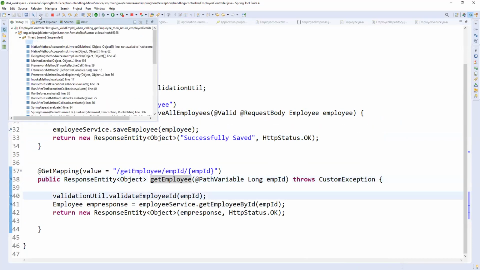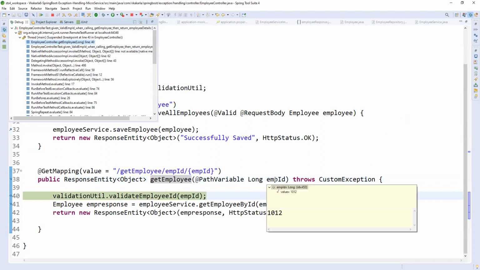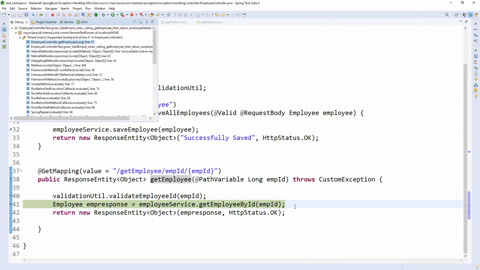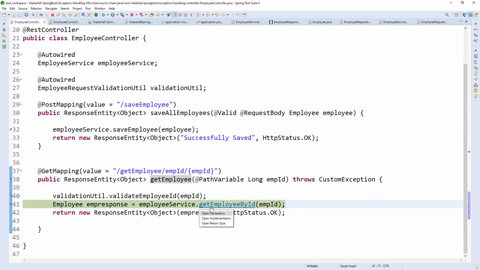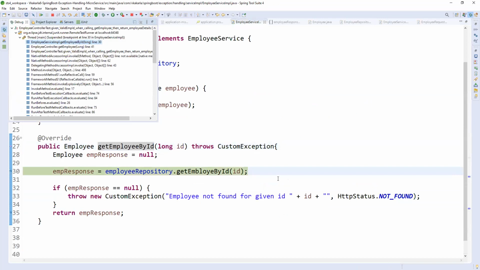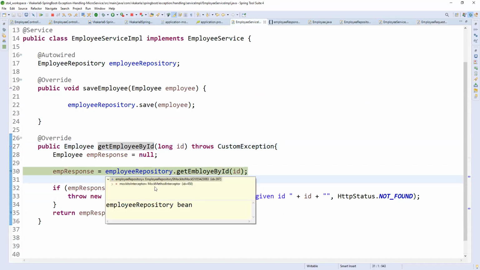So here I am coming here. Whatever employee ID is coming here, of course it is positive only. It will not give any exception here. So coming here, it will go inside this, and now it will come here. If you see this, this is a mock object. This is the mock reference, right? So employee bean is created as a mock.